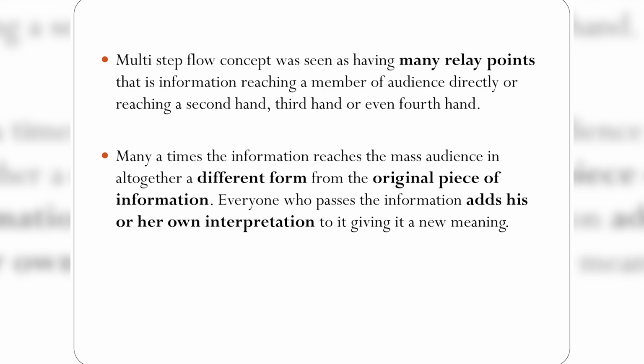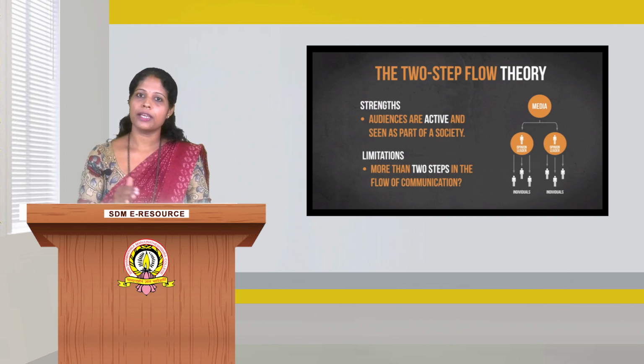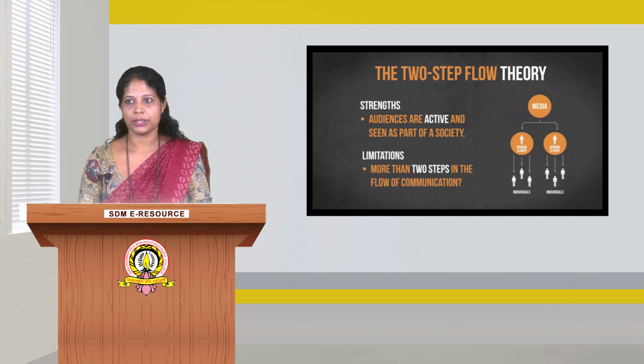The multi-step flow concept was seen as having many relay points also. The information may reach members of the audience directly, or second hand, or third hand, or even fourth hand. Many times the information reaching the mass audience can have a different shape from the original piece of information, an alteration of information. Everyone who passes the information adds their own interpretation to it, giving it a new meaning.